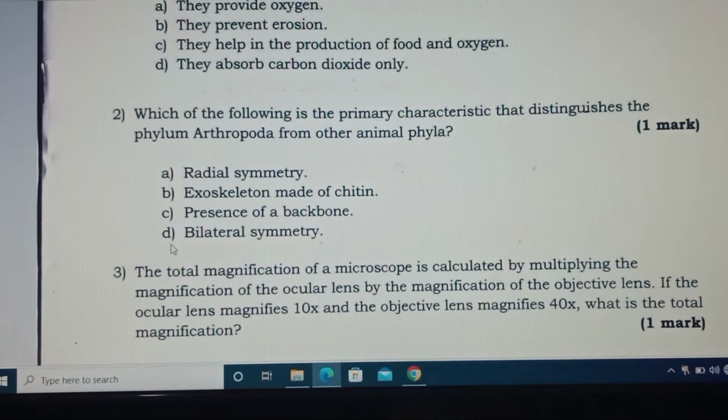Question number 2. Which of the following is the primary characteristic that distinguishes the phylum Arthropoda from other Animalia phyla? Radial symmetry, exoskeleton made of chitin, presence of a backbone, bilateral symmetry. The correct answer is exoskeleton made of chitin, which is B.